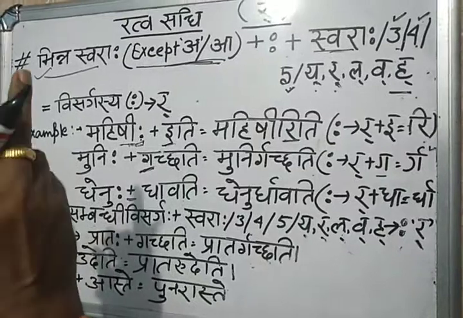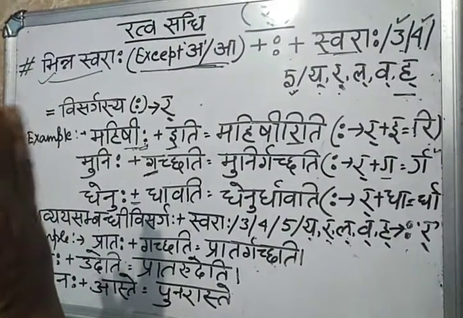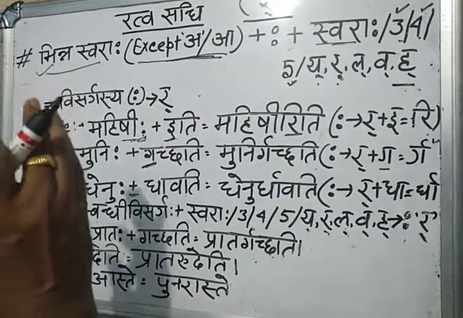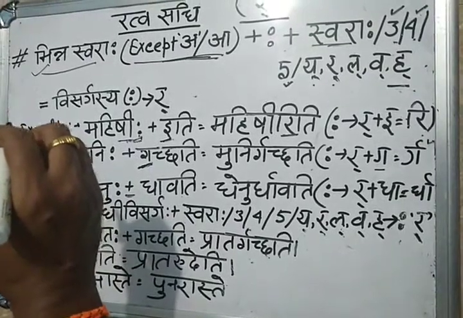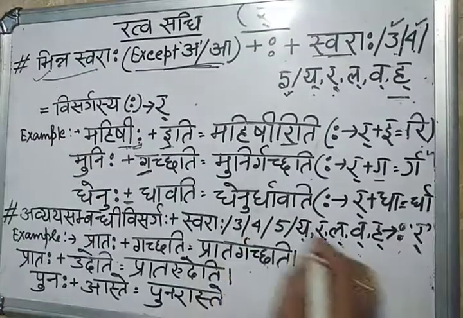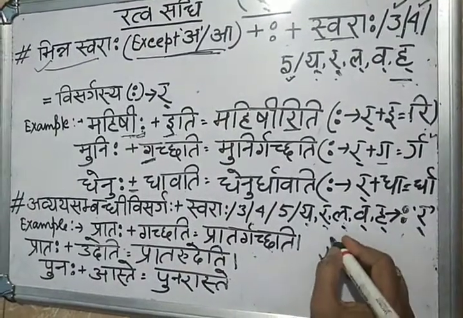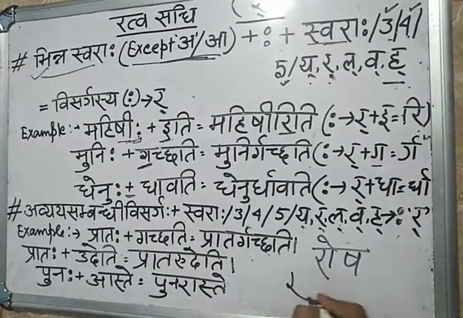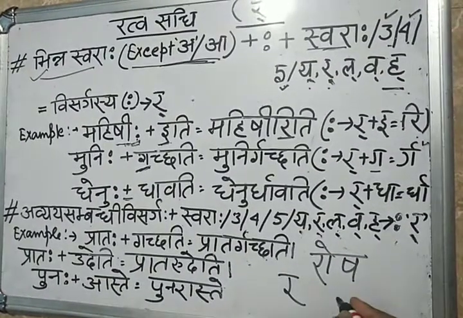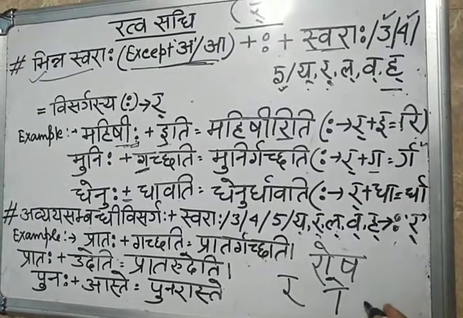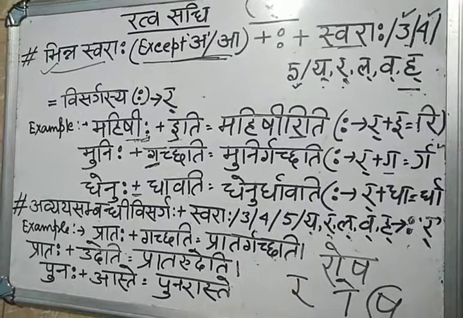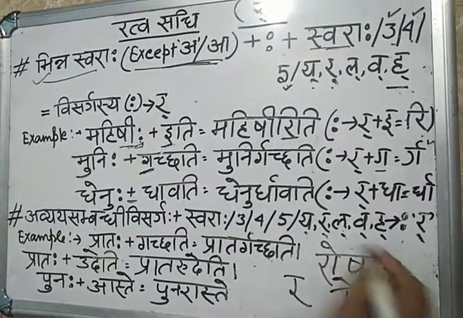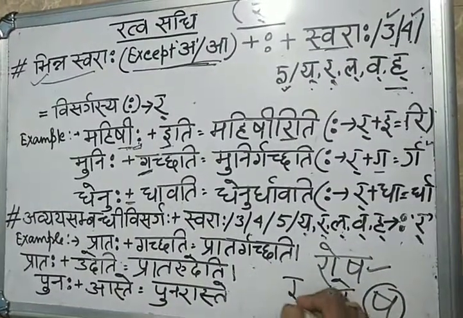Ratva Sandhi is one part of the NCERT Sanskrit class 10 grammar. Before that, I also told you that Ratva Sandhi, Utva Sandhi and Sattva Sandhi are parts of Visarga Sandhi. So you should not forget this formula: Rosh. In Ratva Sandhi, Ra will take the place. In Utva Sandhi, Okar will take the place. And in Sattva Sandhi, Talvya Sa, Dantya Sa and Murdhanya Sa will take the place. So in Ratva Sandhi, as I told you, Ra will take the place, meaning half Ra.